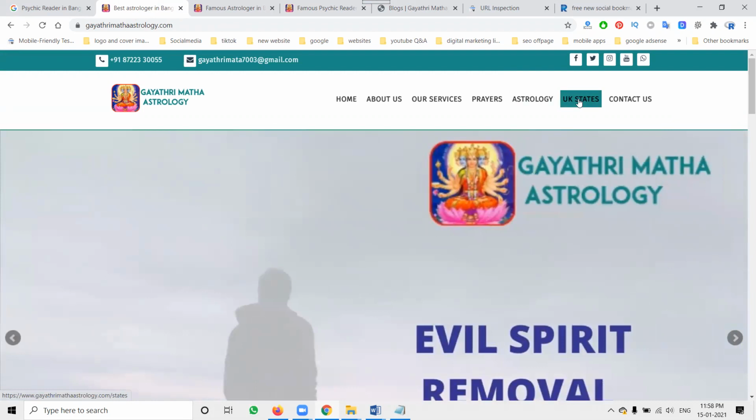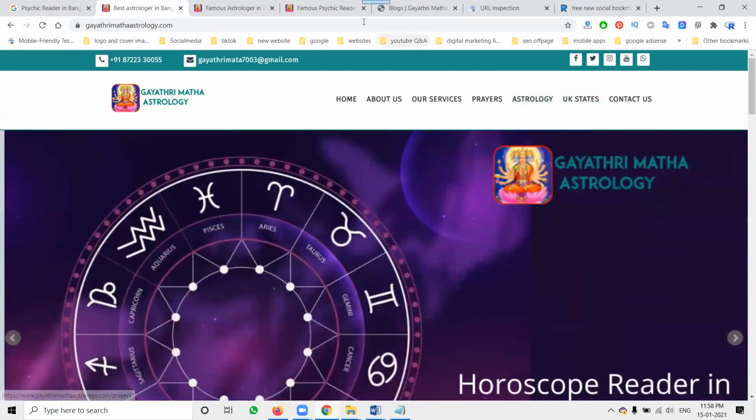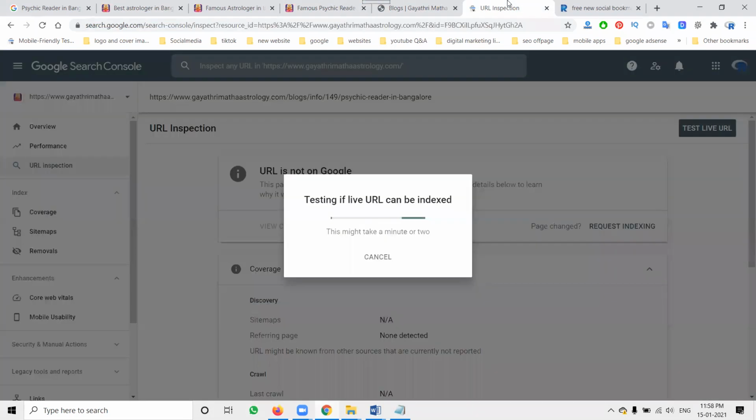I'm using it for only the UK state and Bangalore. For Bangalore, I'm using the blog option, and the uploaded content will be blogs here. So content based on locations is very important. Where you can promote, what services you give, and everything is important in the particular description part.